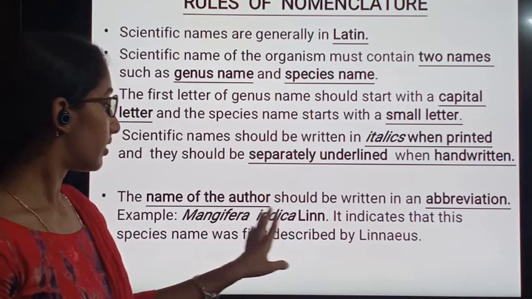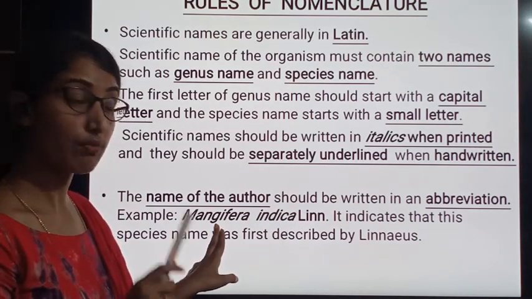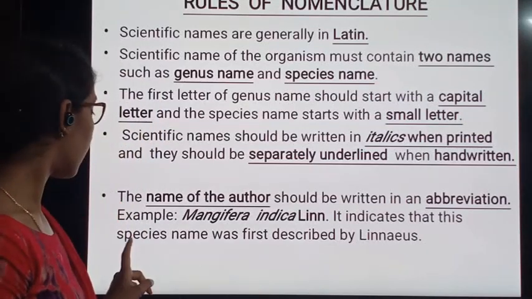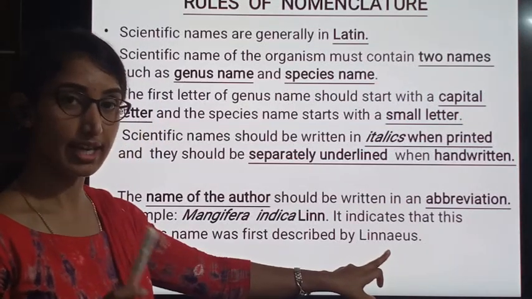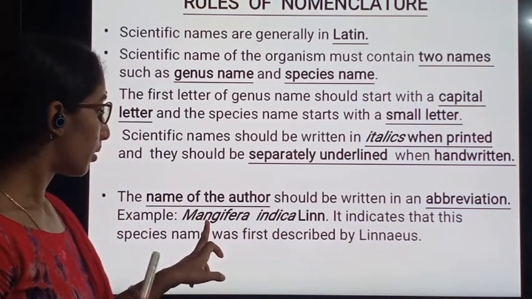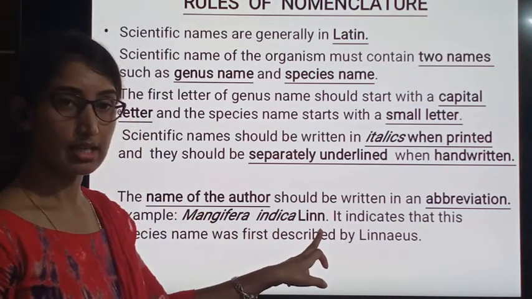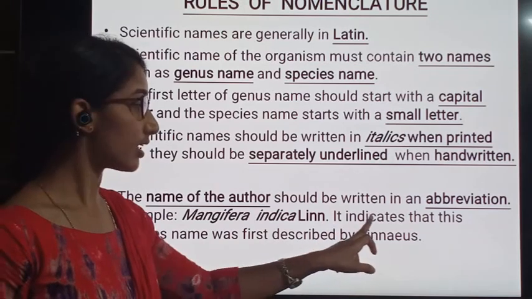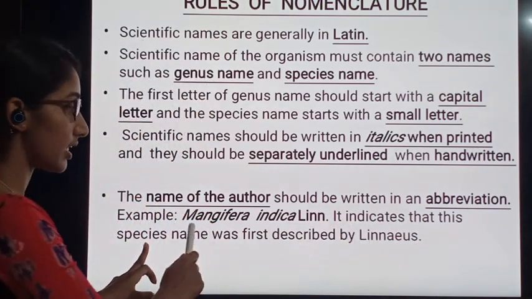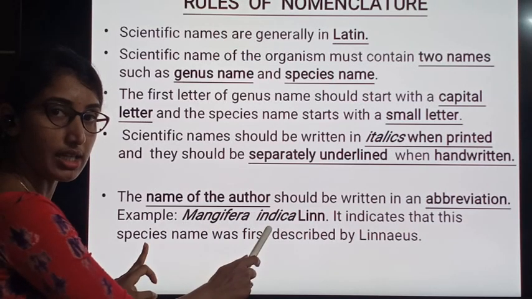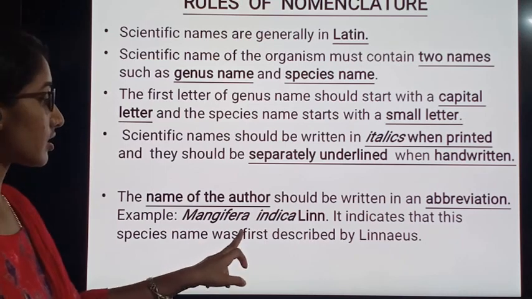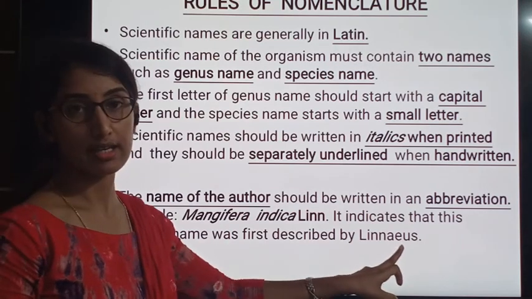That means this name, Mangifera indica, was given by Linnaeus, and hence his name is in abbreviation as Mangifera indica Linn. What does it indicate? It indicates that this species, Mangifera indica, was first described by Linnaeus.